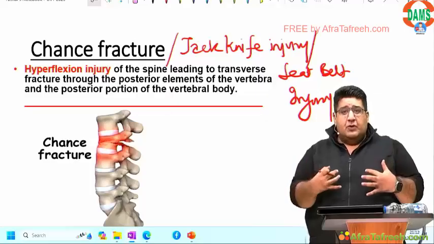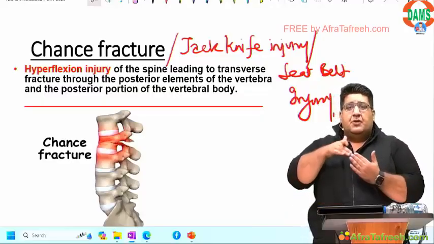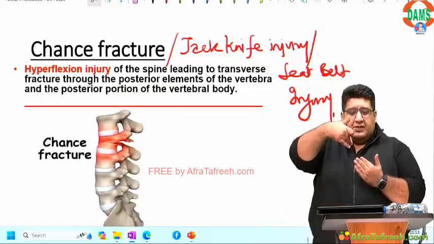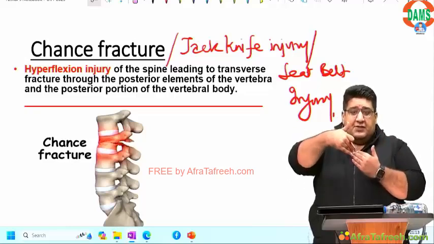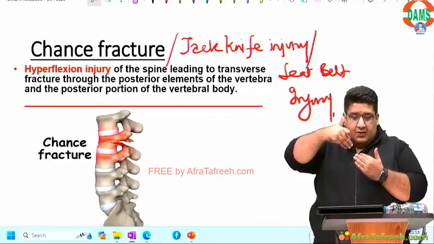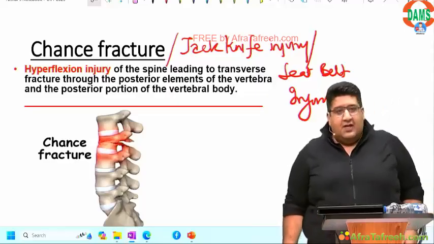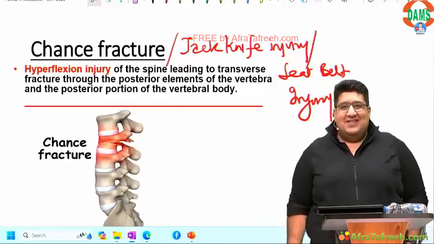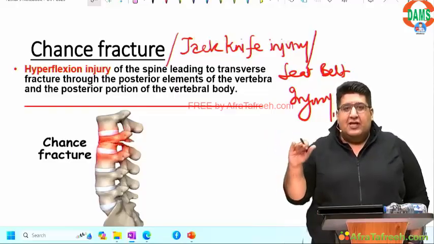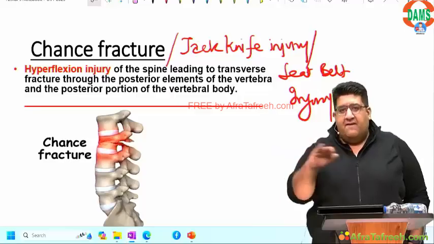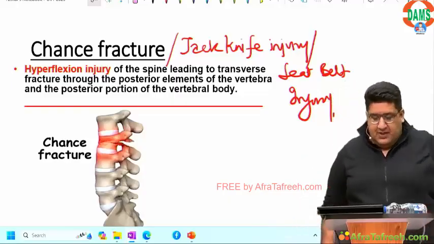So since there was no airbag, sudden deceleration injury, car from 100 goes to 0, spine goes into flexion, distraction, rotation. आप chronology समझिए. Flexion, distraction, rotation. And we say to the patient, what Abhishek Roy is saying, welcome to Paraplegia Society. Because the entire spine gets broken just like a jackfruit is cut by a jackknife in one shot. So all three columns are fractured, involving injury to the spinal cord.